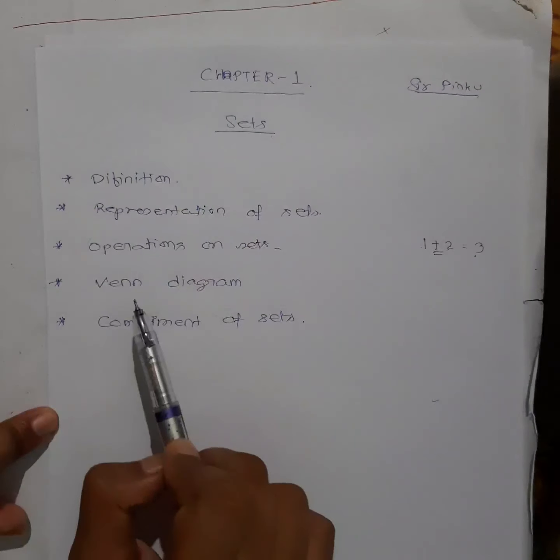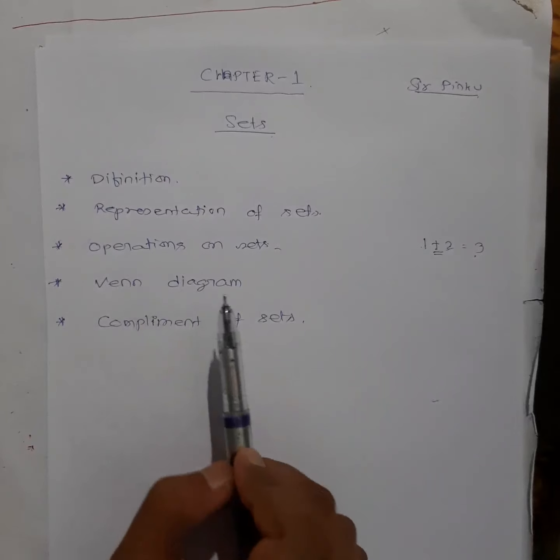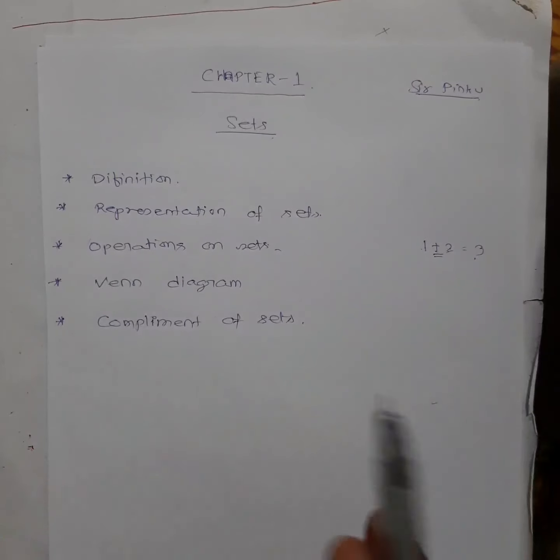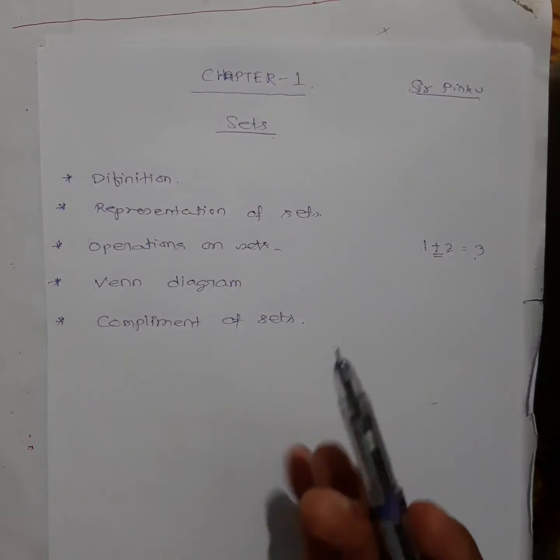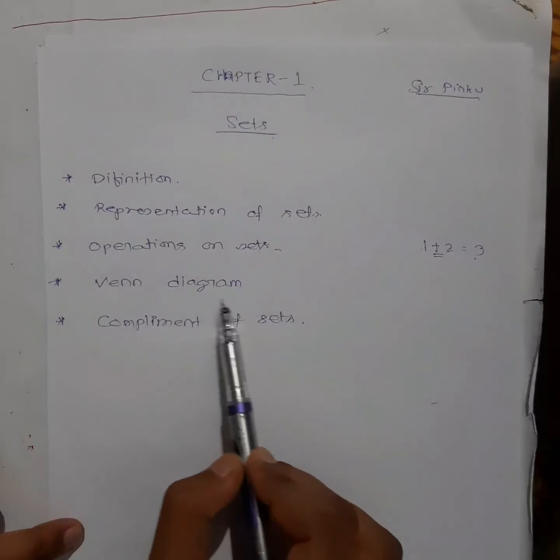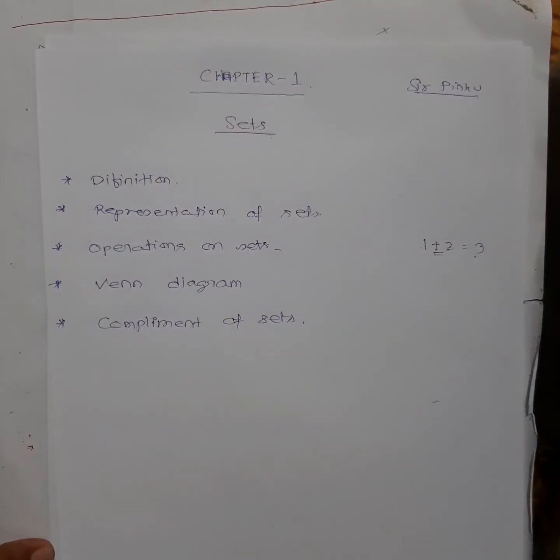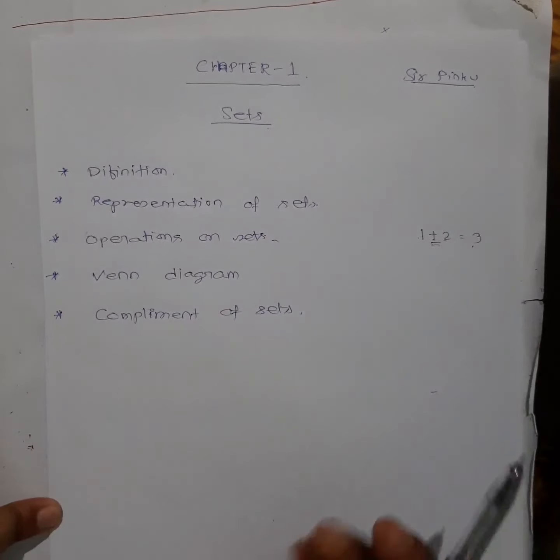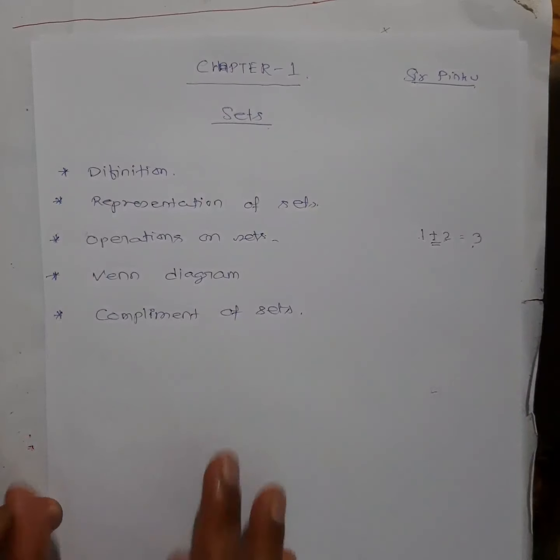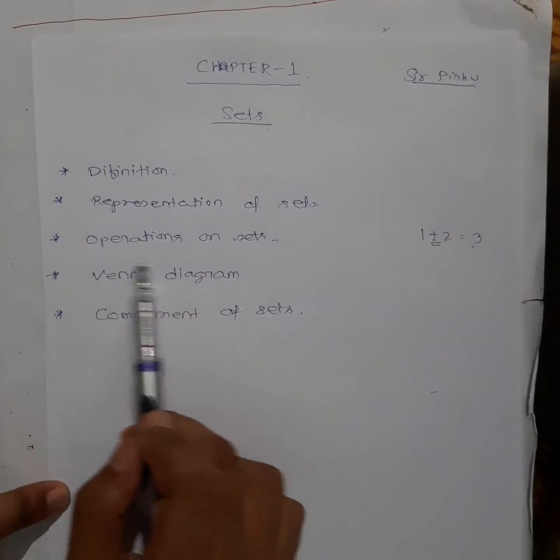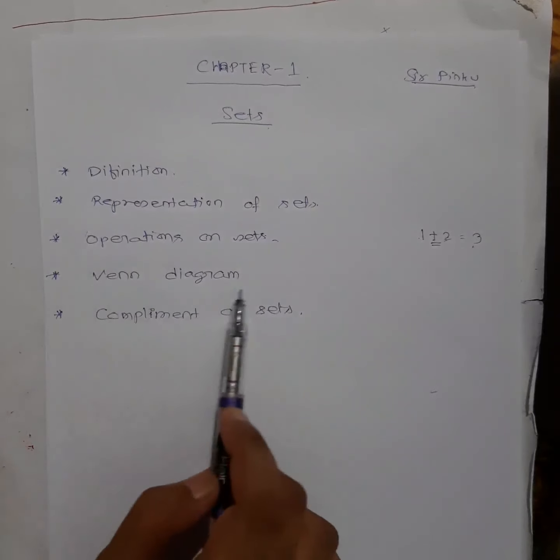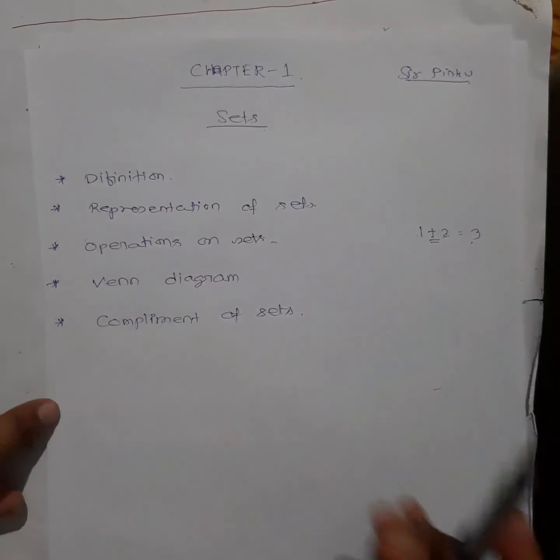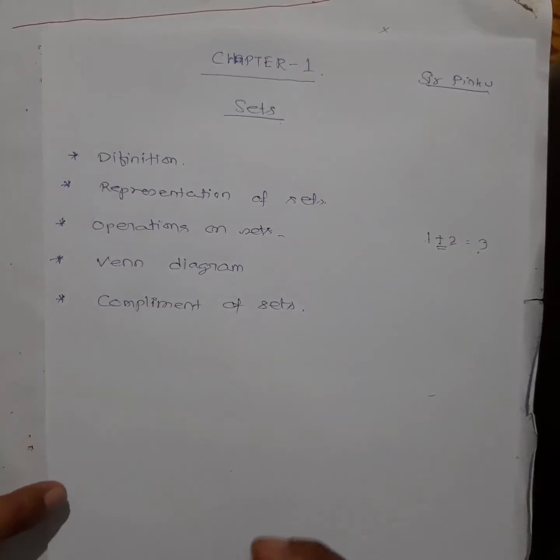Next, after that, we will study the Venn diagram. Now what is a Venn diagram? This is a kind of representation of sets in a diagram. We will discuss that kind of question also. You will see that in some questions it is difficult to solve theoretically, meaning writing statements and all. But through the diagram it's very easy to find out the solution. Most of the time it's suitable to prefer the Venn diagram. Venn diagram makes some questions very simple to solve.